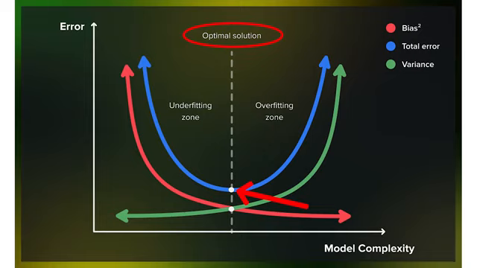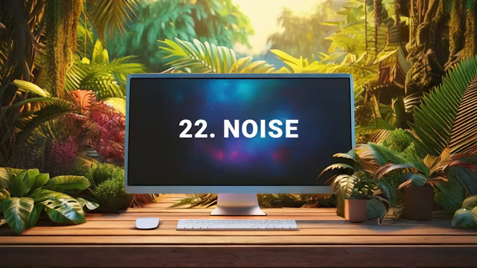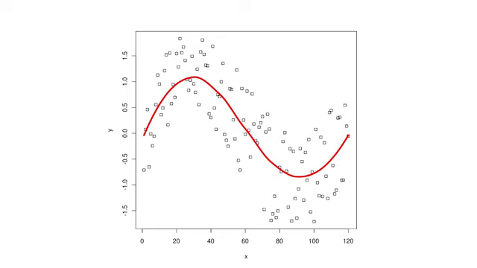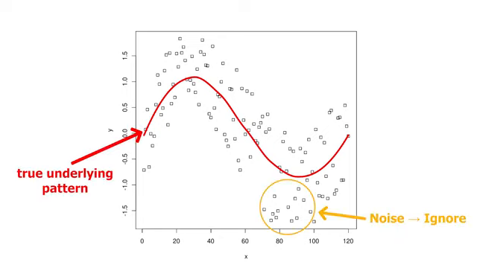This balance typically produces the best generalization to new data. This concept is one of the most central and important concepts of machine learning. Truly understanding this concept on all levels will make you a great data scientist and machine learning engineer. Noise refers to random variations or errors in data that don't represent true underlying patterns, like random fluctuations in sensor readings or errors in data collection. In machine learning, we want to find the true patterns while ignoring this noise.